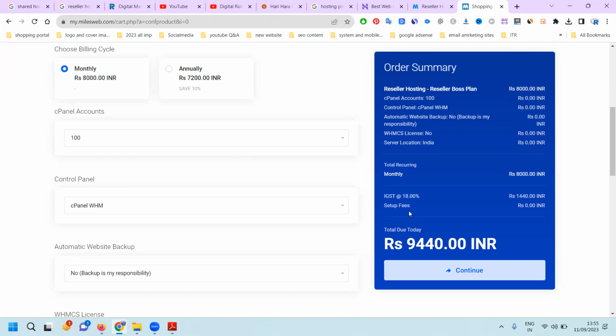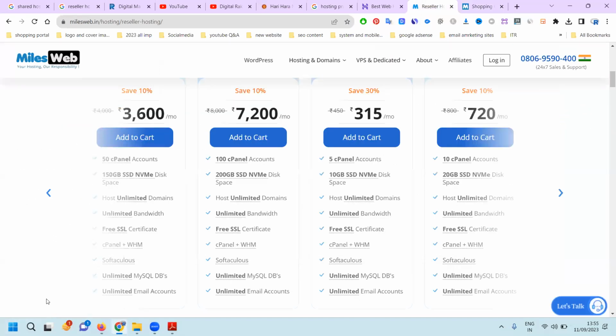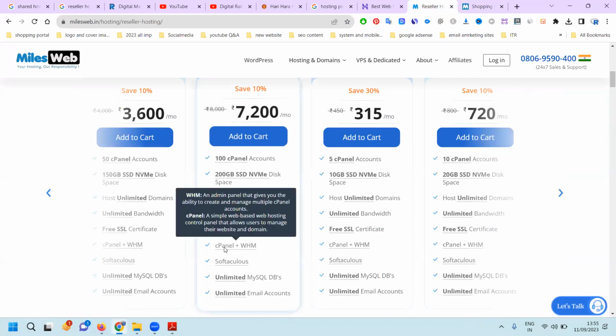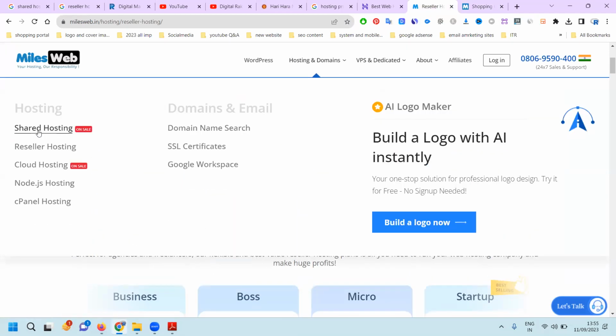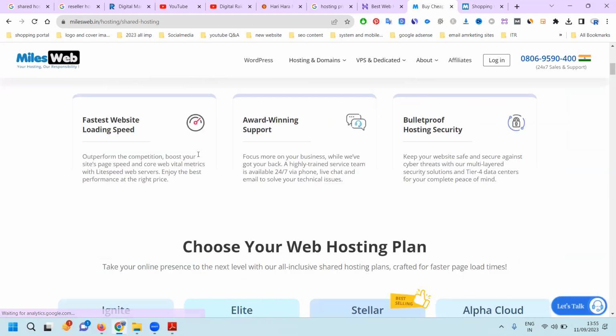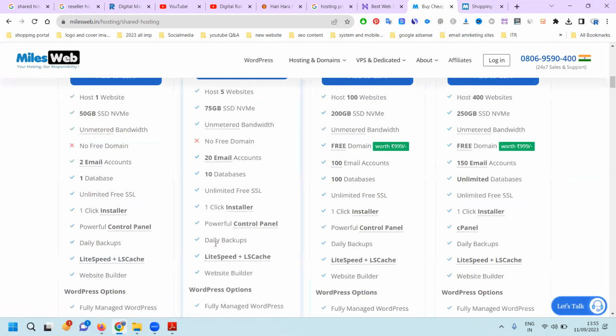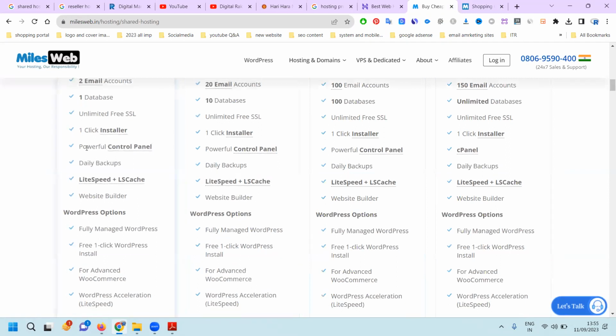What is different? In shared hosting, all will be in one login itself. In reseller, everything will be separate. Sir, how to know? Each will be a separate entity. How to know this? Here they mention cPanel plus WHM, Web Hosting Manager. If you go for shared hosting, it is only applicable with the cPanel option. Is it clear? In one control panel, we can host a number of websites.